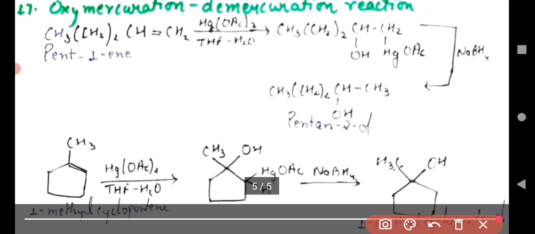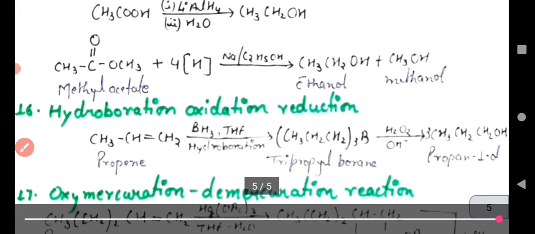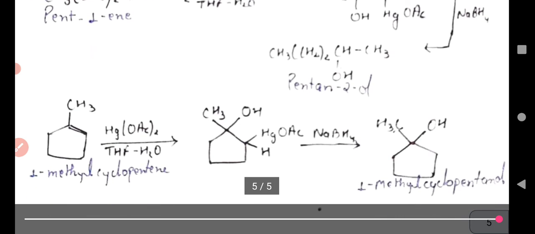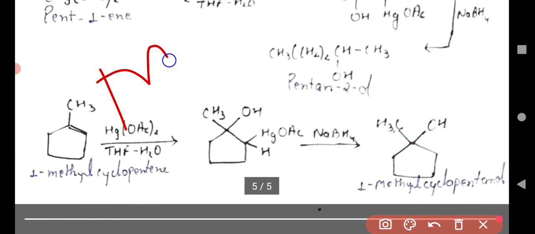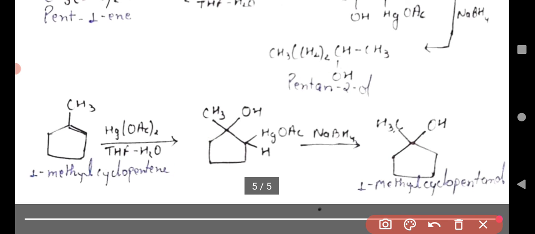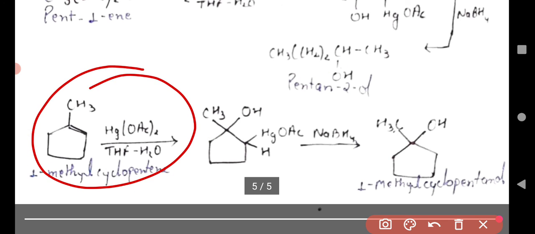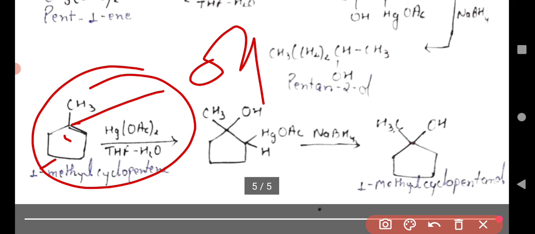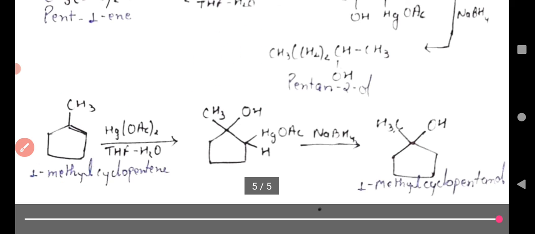So this follows the Markovnikov rule. Understand that? That's why this is a very important chemical reaction. Now, if we learn how to give the compound, just simply make an OH and you have to break down the double bond. So it was a very fantastic 17 chemical reactions.